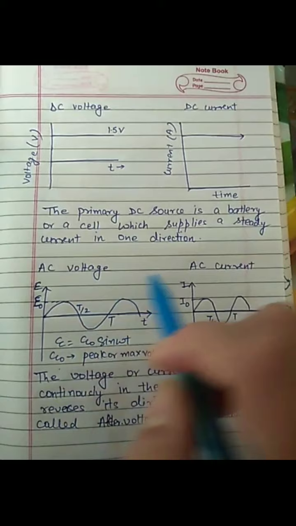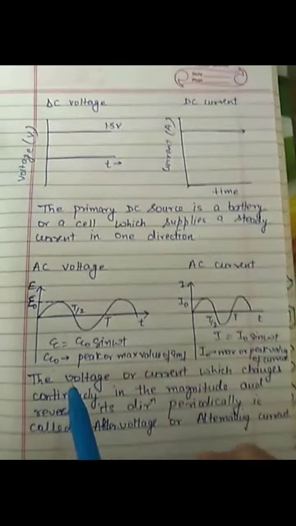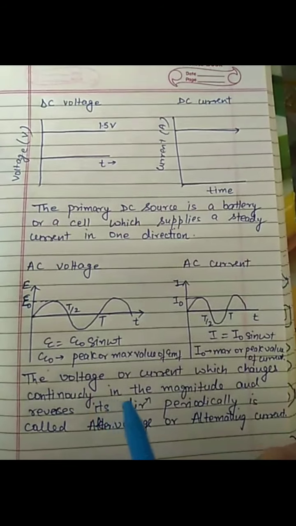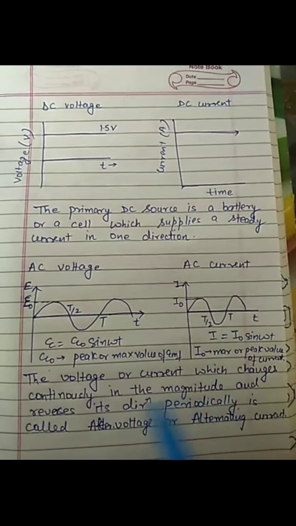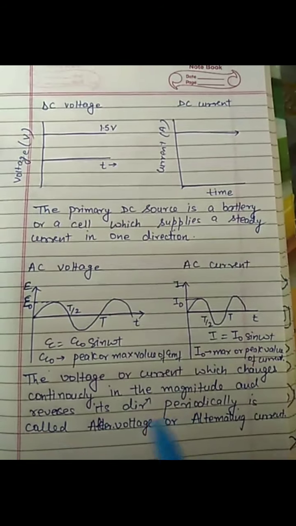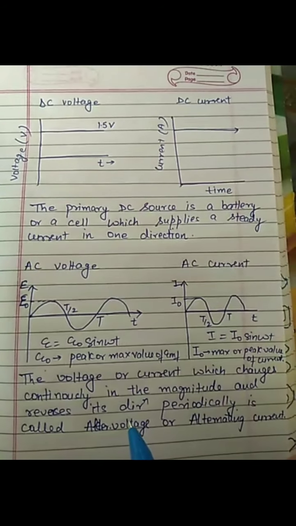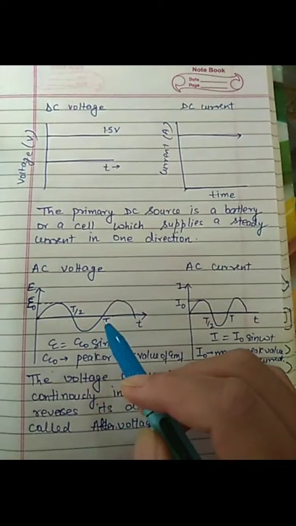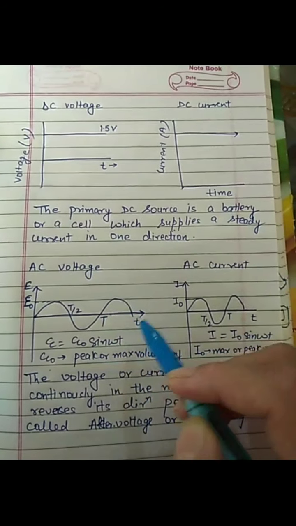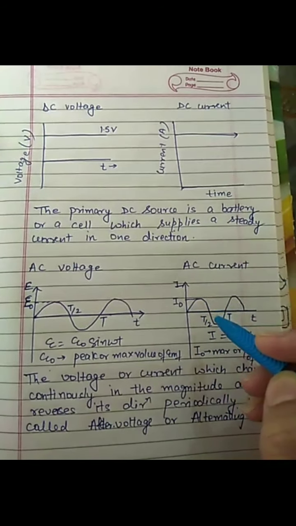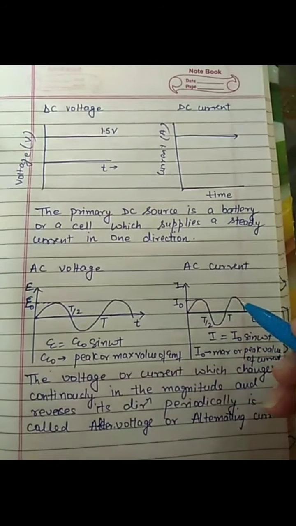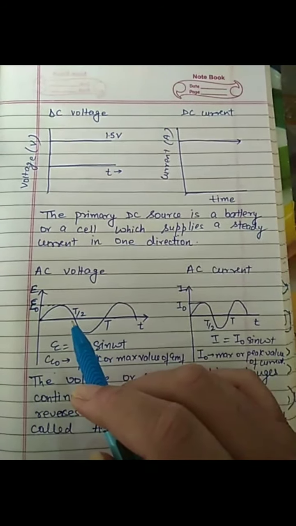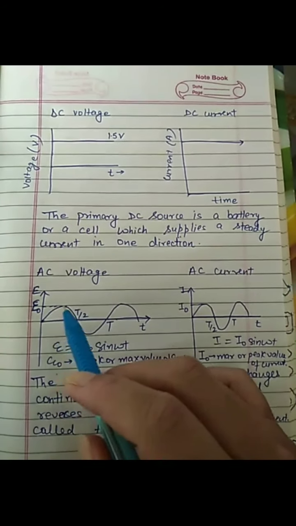Alternating voltage and alternating current. The voltage or current which changes continuously in magnitude and reverses its direction periodically is called alternating voltage or alternating current. We can see from here the voltage and current are changing sinusoidally, and in the alternating voltage and alternating current, sine waves are obtained.